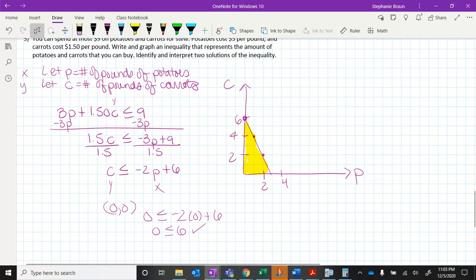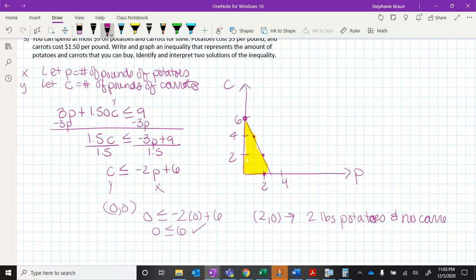And then again, it says identify and interpret two solutions to the inequality. Anything in there works. So you could do 2, 0 right here, which means you could have 2 pounds of potatoes and no carrots. Or we could do this guy. So that way we could do 1, 2, which would be 1 pound of potatoes and 2 pounds of carrots. Again, anything in that shaded region.